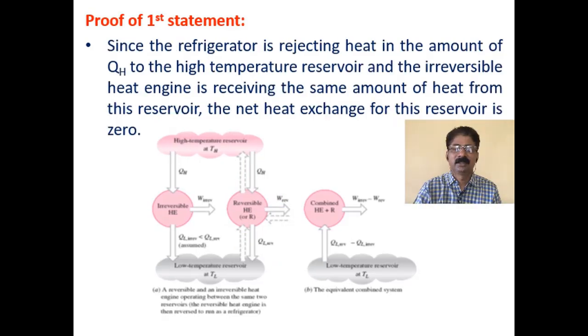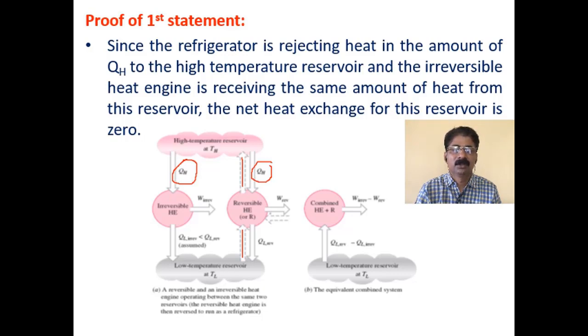Since the refrigerator is rejecting heat in the amount of QH to the high temperature reservoir, you can see here, and the irreversible heat engine is receiving the same amount of heat from this reservoir, the net exchange for this reservoir is 0. Now you have to consider the dotted line, because the reversible heat engine is already reversed. That means this line you have to consider now. It is absorbing from the low temperature reservoir and supplying to the high temperature reservoir. The amount is QH, and this irreversible heat engine is also receiving an amount of QH.